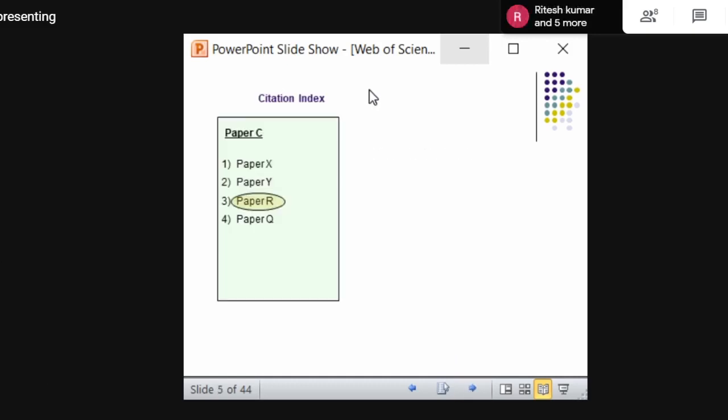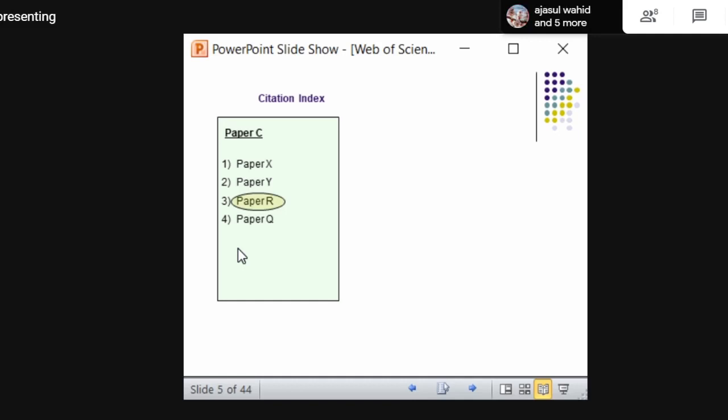Okay. See, now we are talking about citation index. So paper C is whose paper? It is Abhilash's paper. Okay. So paper R is my paper, Abu's paper. So paper C has received one citation from paper R. Similarly, he has received from paper Y and paper X. It might be X, might be Ritesh or some other author. So that means paper C has 4 citations. Among the 4 citations, paper R is my paper. I have provided one citation for him, right?